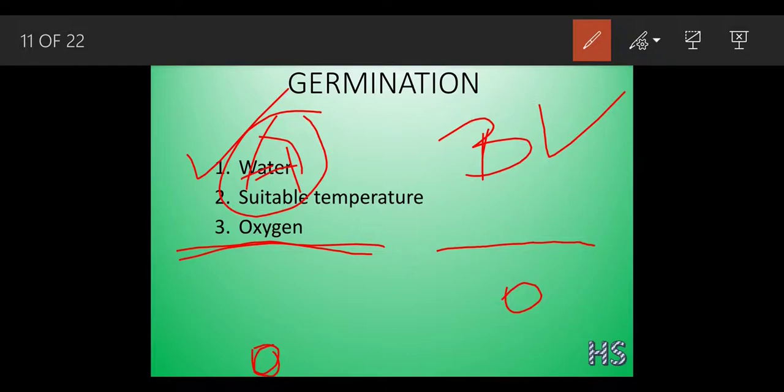Condition A, you can assume, is like a person who is sitting in a closed room and the room is not properly ventilated. The room is packed from all four sides by walls. And condition B, let's assume, suppose this is a seed. There is a minimum amount of space between this soil surface and this seed. So it can get a proper supply of oxygen. So it becomes very easy for the seed to germinate. So these were the two conditions, condition A and condition B.